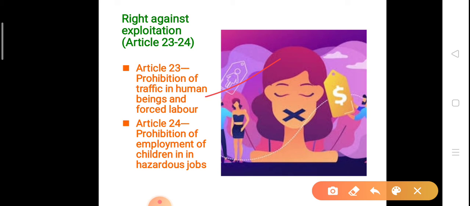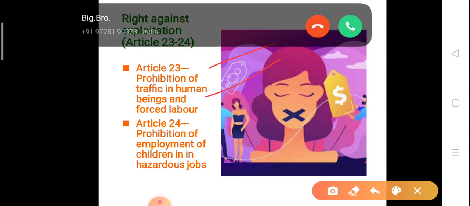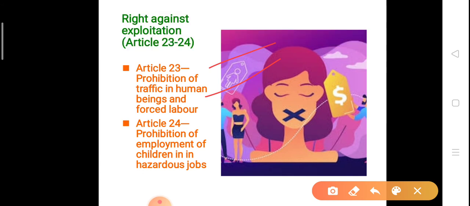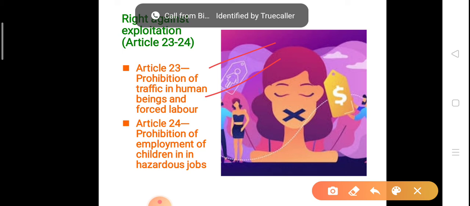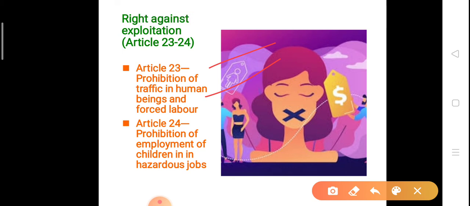The second thing is basically human trafficking, which means slavery at that time period, that the British government was buying people and then selling them to America for work. So that is also an illegal activity in the present time period. So that is also the right to prohibition of trafficking in human beings, that no one can force anyone to work, and no one can sell any person. So that is human trafficking and forced labor. So begar and slavery are basically illegal in India, you can say in easy language.